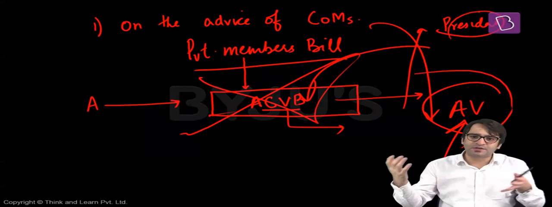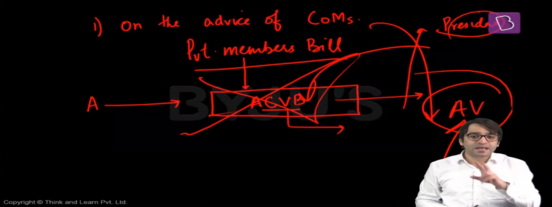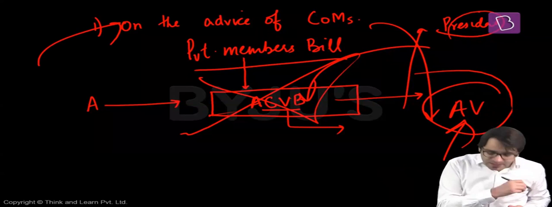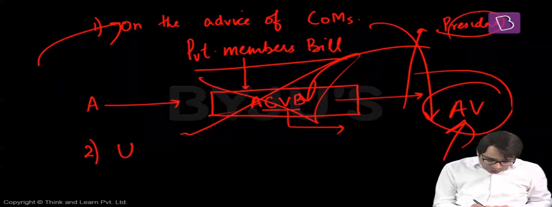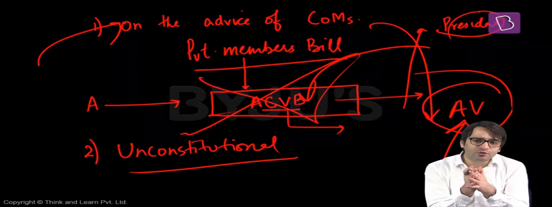Article 74, Article 111. Constitutional experts envisage that such an absolute veto can be used by the President in two situations. Situation number one, on the advice of the Council of Ministers. And situation number two, if the bill is unconstitutional. Now, how can a bill be unconstitutional? Let me give you an example.